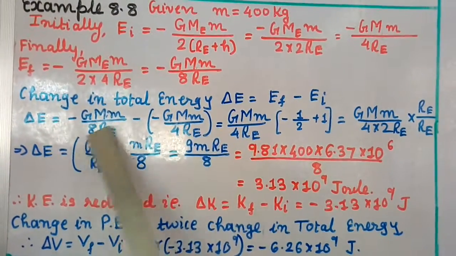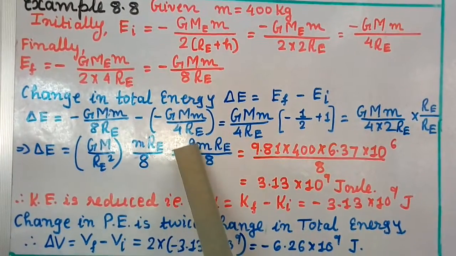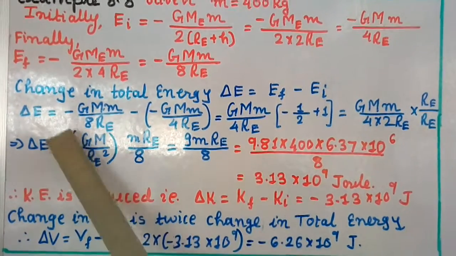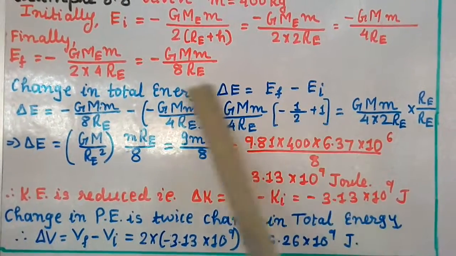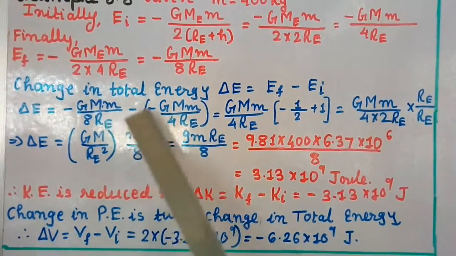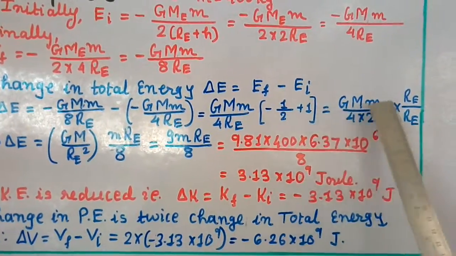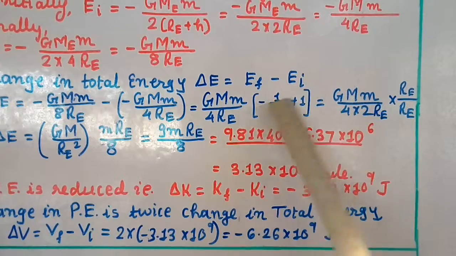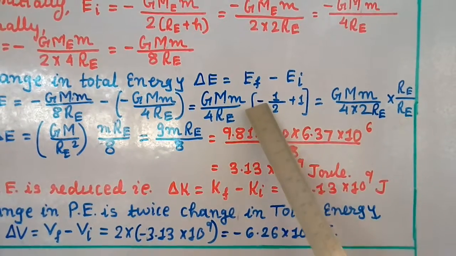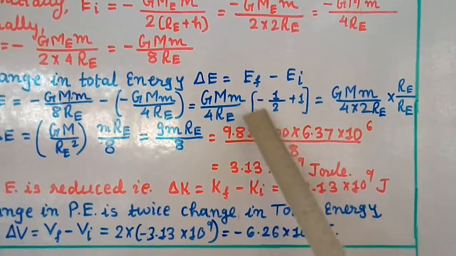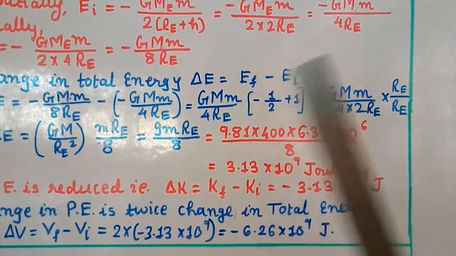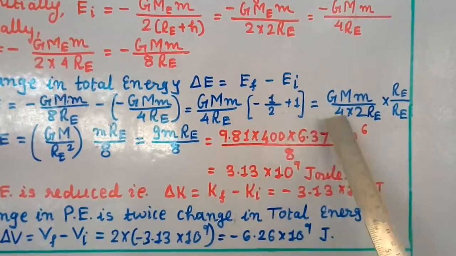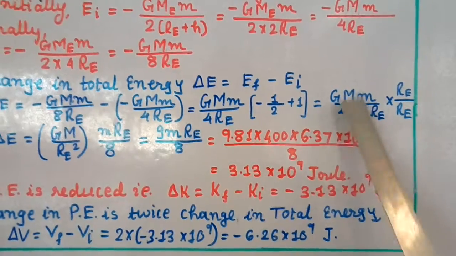Both have GMM divided by 4 RE common, so taking it out, here remains minus 1 by 2 plus 1, because minus and minus gives plus. Taking the LCM, 2 minus 1 gives plus 1 by 2. So GMM by 4 RE times 1 by 2.